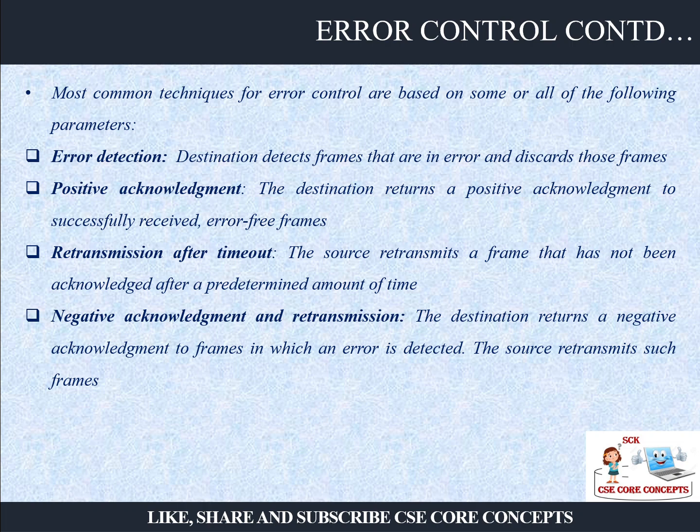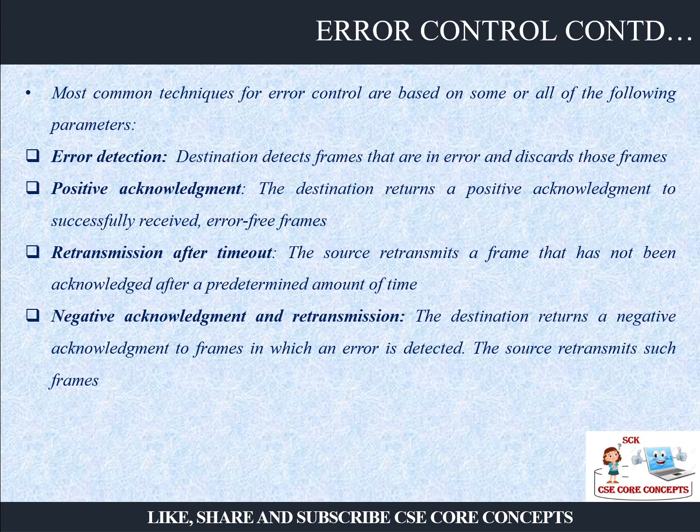I have told you in my earlier video that every frame has a timer. When the frame is released, a timer is set. Up to that timer the frame is active, and after that time the frame becomes inactive. The timing is set assuming that the frame will reach the destination and you will receive an acknowledgement for the frame. But let's say there was huge network congestion or some other problem because of which the frame did not reach the destination and the timer is over, and in that time the sender did not receive any acknowledgement.